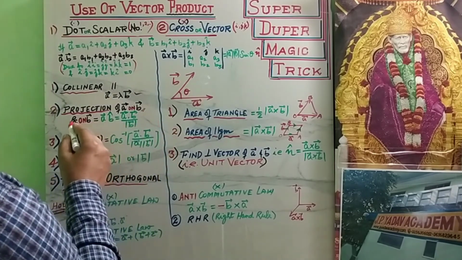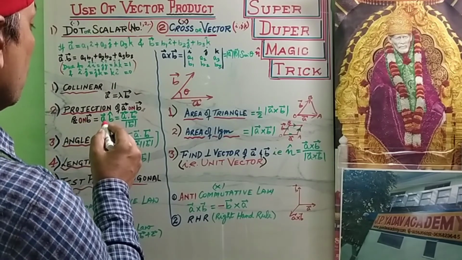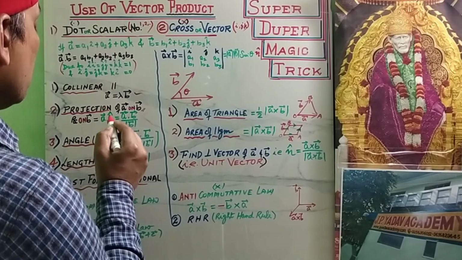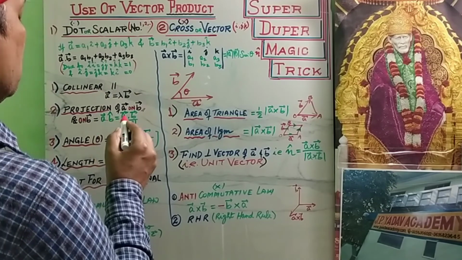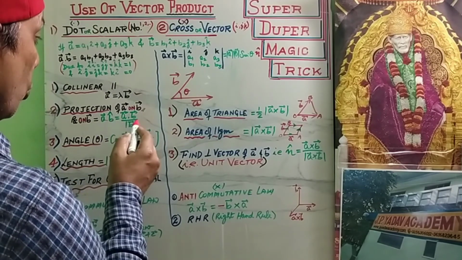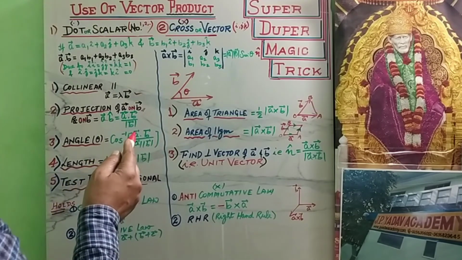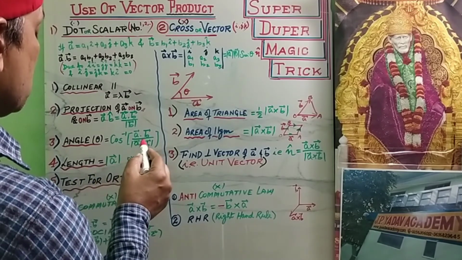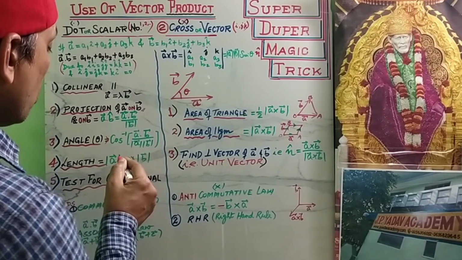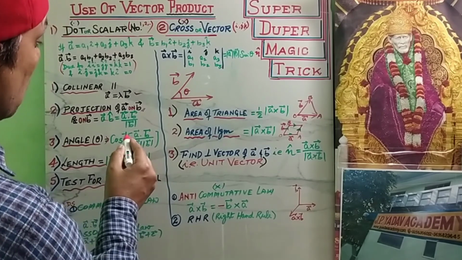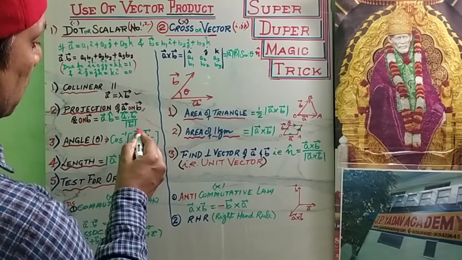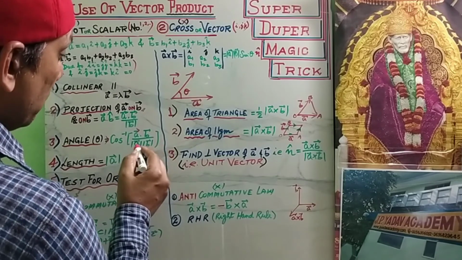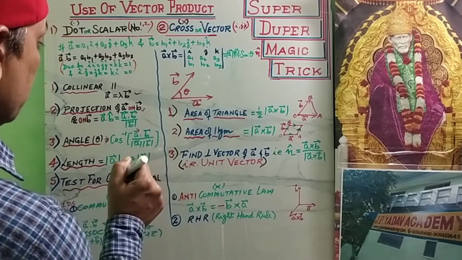That means projection of a on b equals vector a dot unit vector of b, that means a dot b upon mod b. This is the projection of the vector. We can also find the angle between two vectors: theta equals cos inverse of a dot b upon mod a mod b.